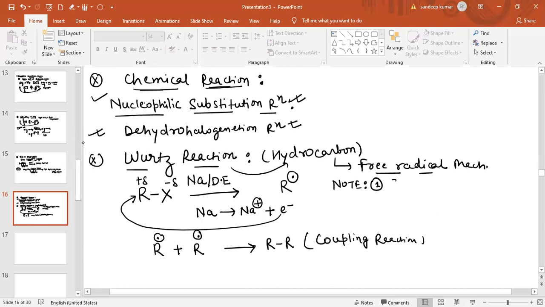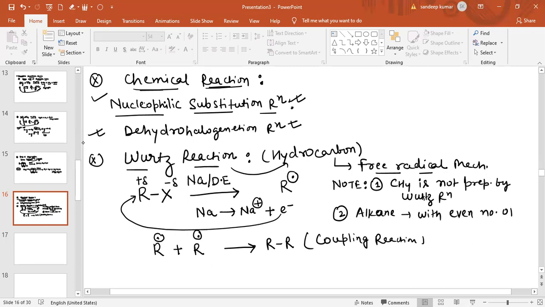First point, methane is not obtained from this product. Methane is not prepared by Wurtz reaction. And second point, only alkanes with an even number of carbon atoms can be prepared by this method.